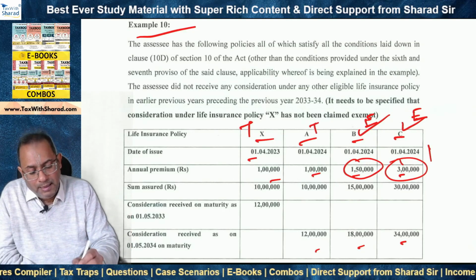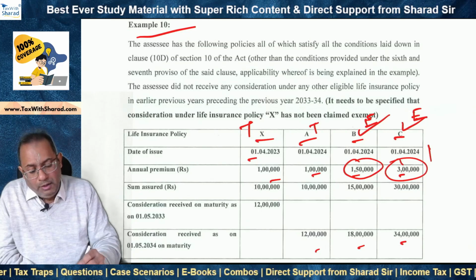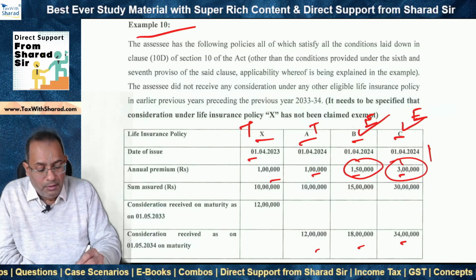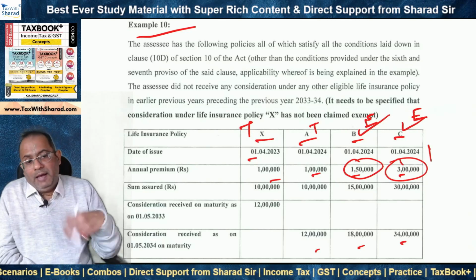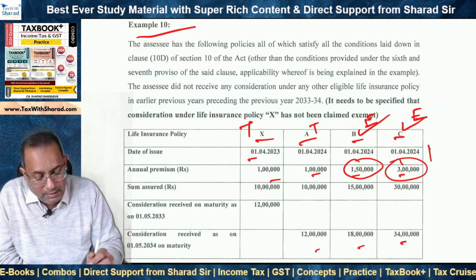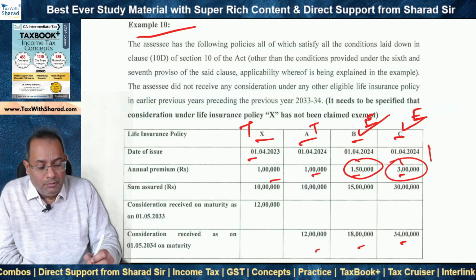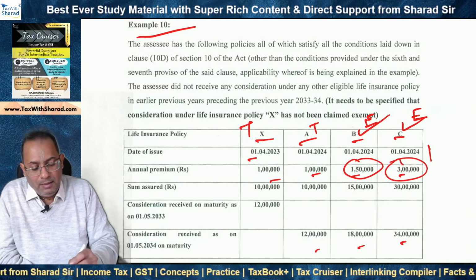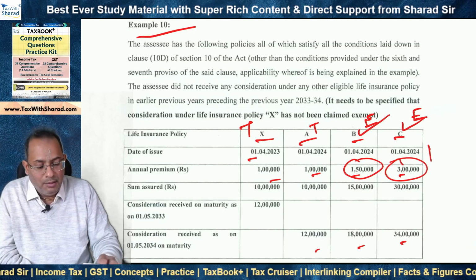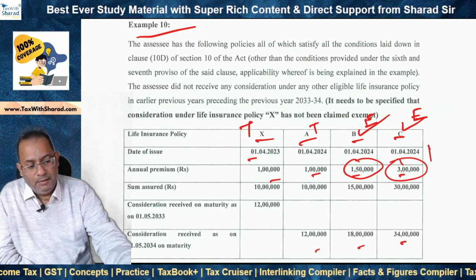A can be considered as taxable, right? We could have gone for option A and B as exempt, or A and C as exempt also, but to maximize the benefit to the SSE in respect of exemption for the proceeds under section 10(10D), B and C can be claimed as exempt, whereas X and A, the exemption can be foregone by the SSE, right?